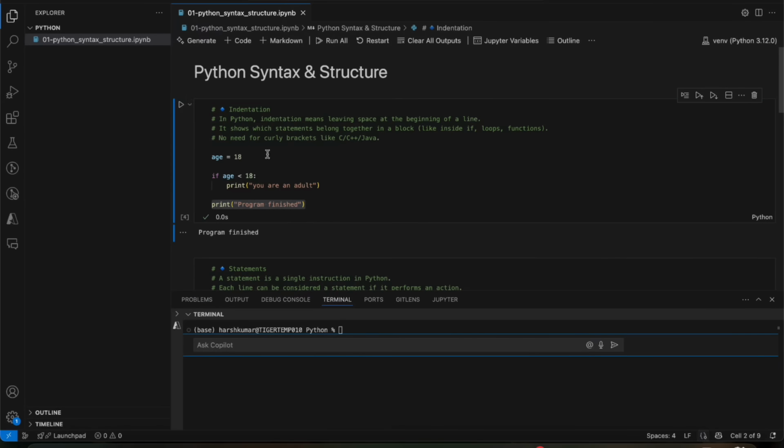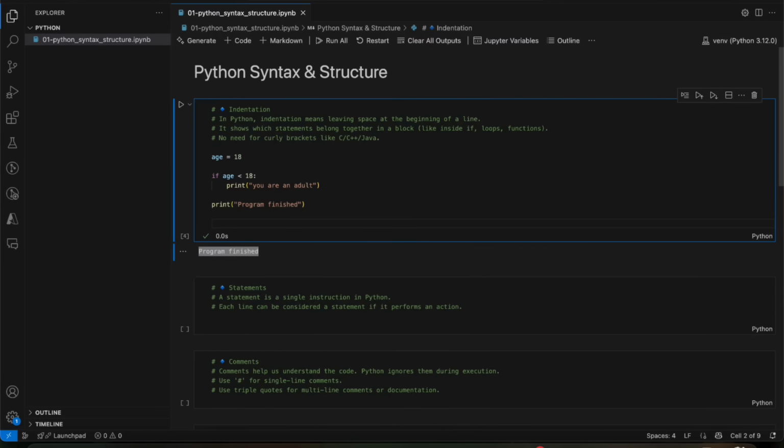Now we'll run this program. If you see, only this output came because this is not part of the if statement. So I hope you got what indentation means. The first prints are indented, so they only run if the condition is true. The last print is not indented, so it runs regardless of the condition.